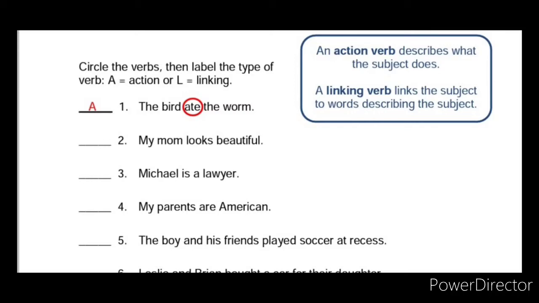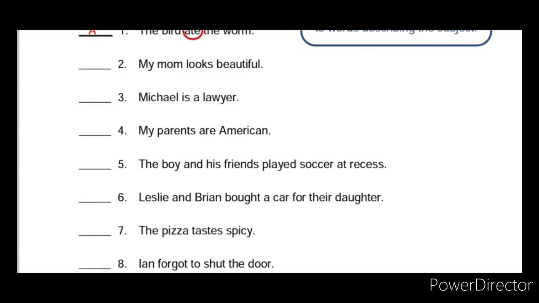Then the third one: Michael is a lawyer. Then the fourth one: My parents are American. So what type of verb? If it is an action verb, you have to give A. If it is a linking verb, you have to give L.